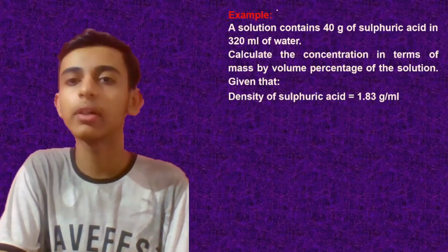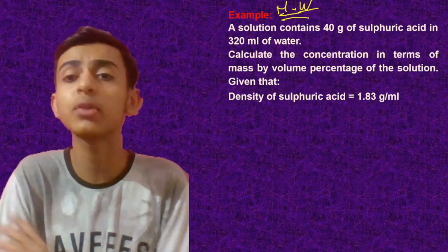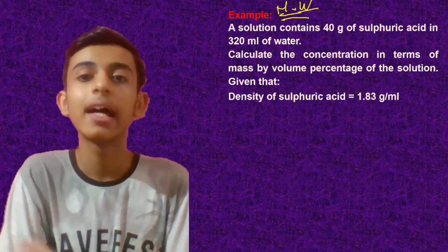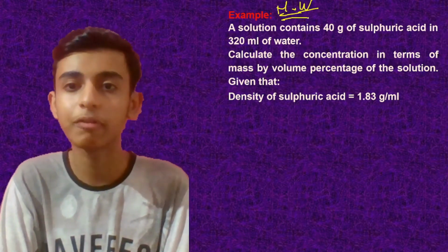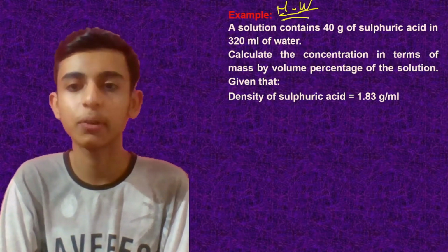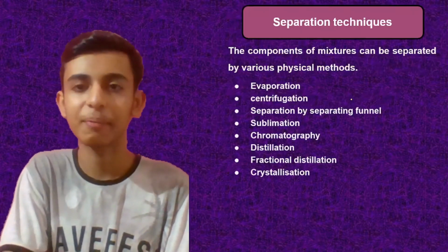Now this is your homework question that you will be solving and letting me know in the comment section. A solution contains 40 grams of sulfuric acid and 320 ml of water. Calculate the concentration in terms of mass by volume percentage of the solution. And density is given to you. Okay, let me know in the comment section.